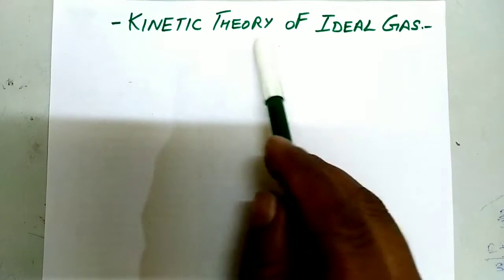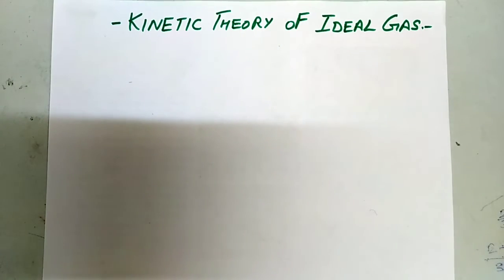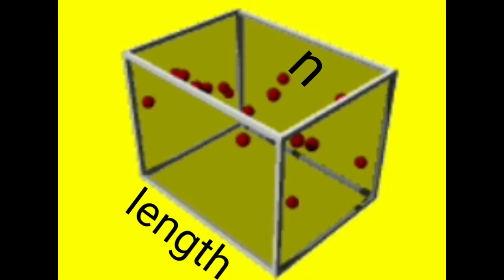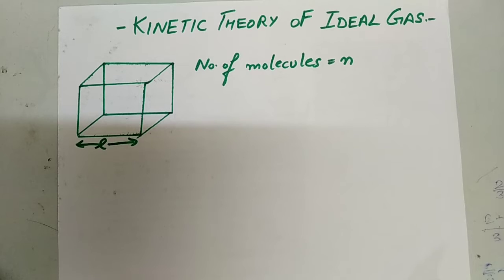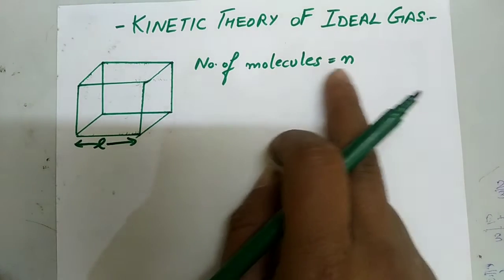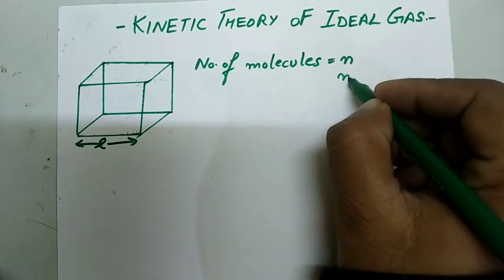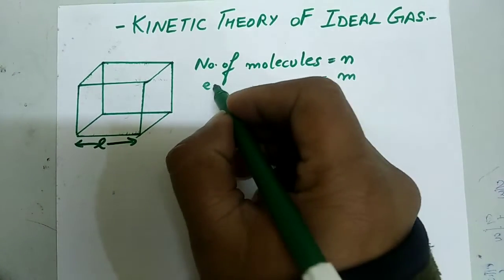Today's topic is kinetic theory of ideal gas. In this topic, we will discuss pressure of an ideal gas. Let us suppose that gas is enclosed in a cubical box of length L. There are n number of molecules. This is a cubical box having n number of molecules.